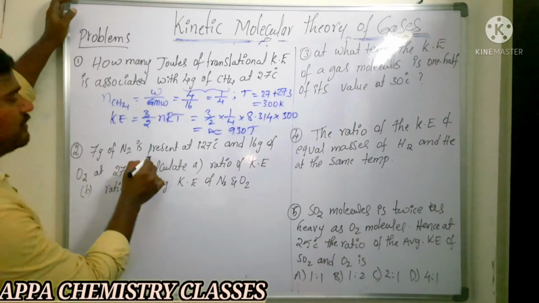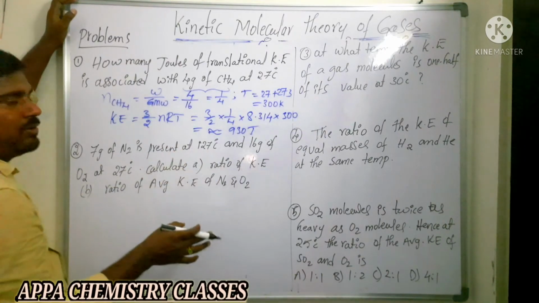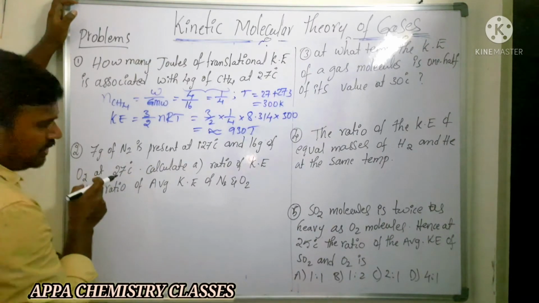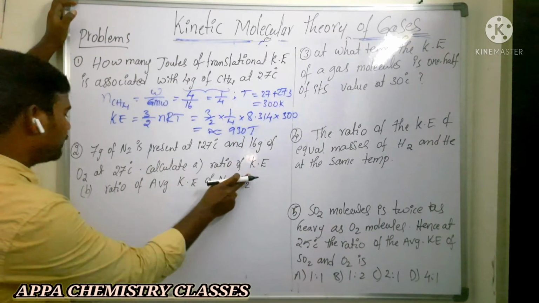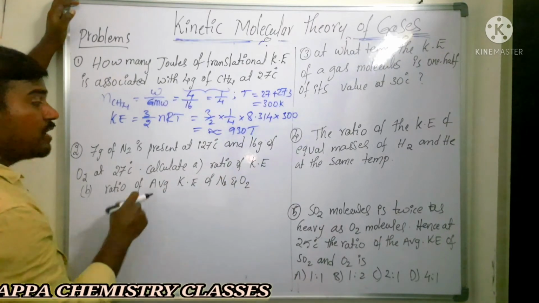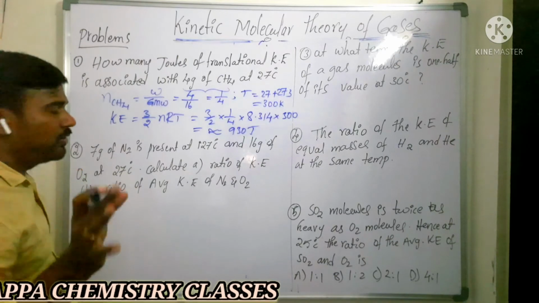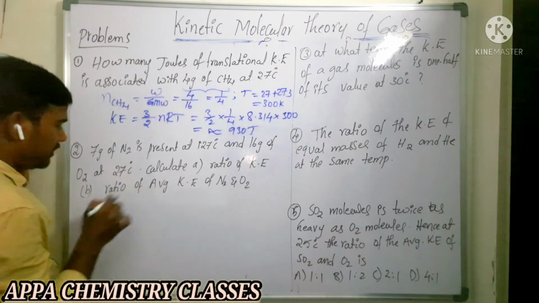Next: 7 grams of nitrogen is present at 127 degrees Celsius and 16 grams of oxygen at 27 degrees Celsius. Calculate the ratio of kinetic energy, and the ratio of average kinetic energy, of nitrogen and oxygen. Observe carefully.